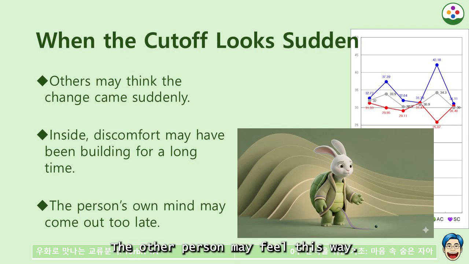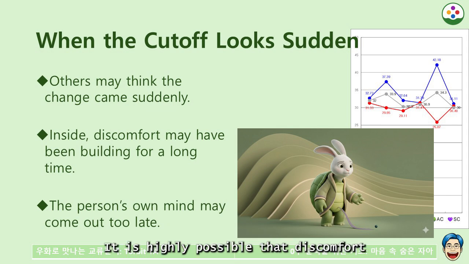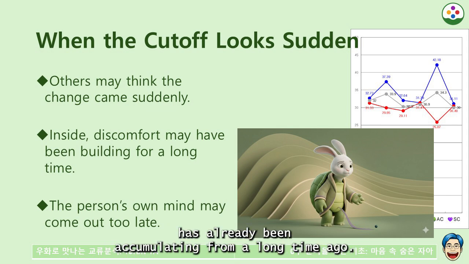The other person may feel this way. Why are you saying this now? You said it was all right then. Did your mind suddenly change? However, inside this person, it may not be sudden. It is highly possible that discomfort has already been accumulating from a long time ago.